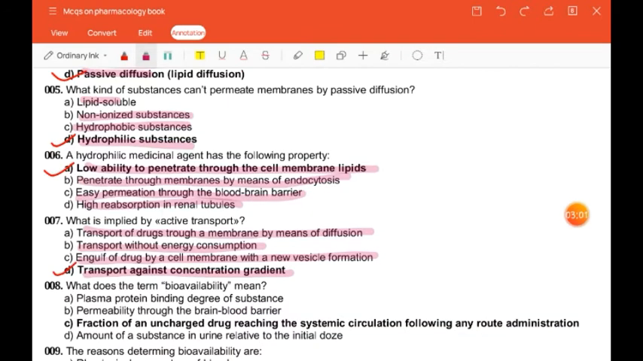What does the term bioavailability mean? Plasma protein binding degree of substance, permeability through the blood-brain barrier, fraction of an uncharged drug reaching the systemic circulation following any route of administration, amount of substance in urine relative to the initial dose. So the correct answer is fraction of uncharged drug reaching the systemic circulation following any route of administration.